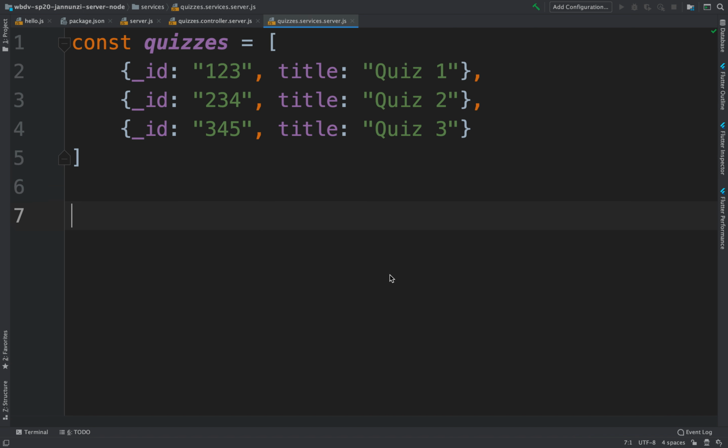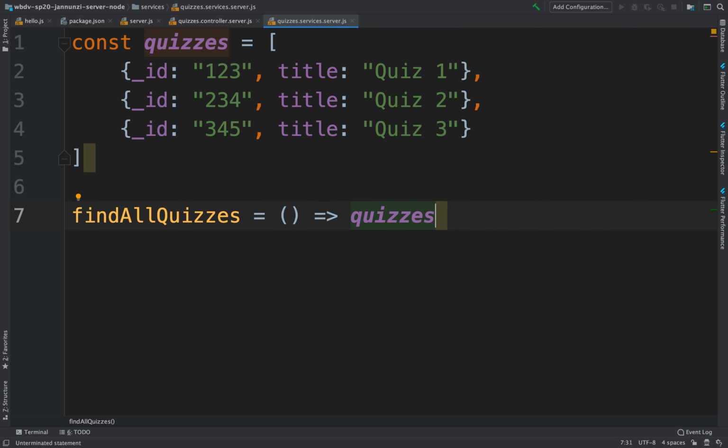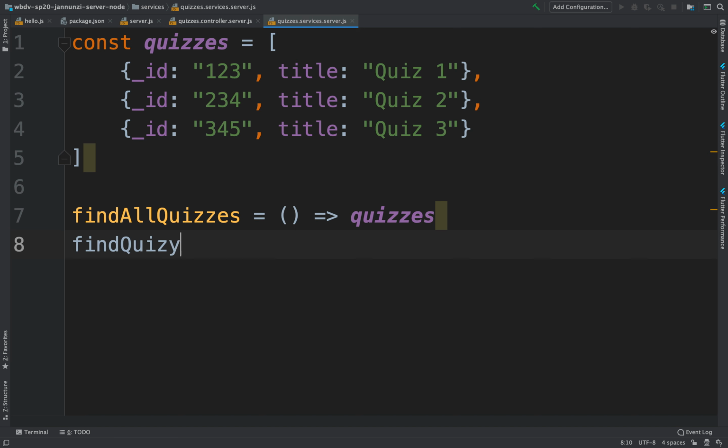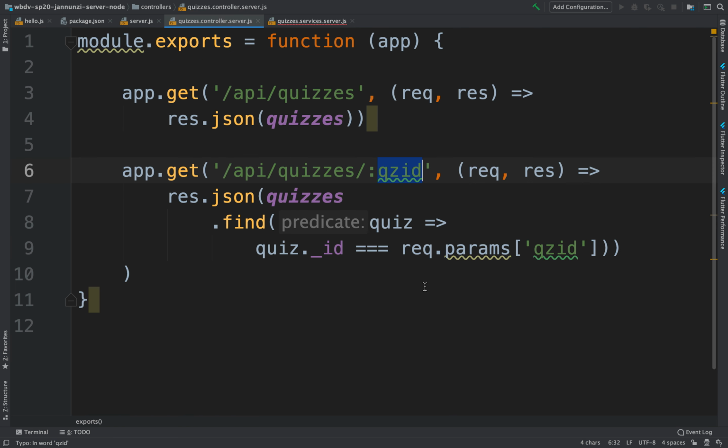So let's implement that. In here we're going to have a couple of functions. One might be called findAllQuizzes, and if we call it, it's just going to return all the quizzes. Whereas with findQuizById, we can receive the quiz ID and then filter or find that particular quiz. But we have that code already. Don't we have that?